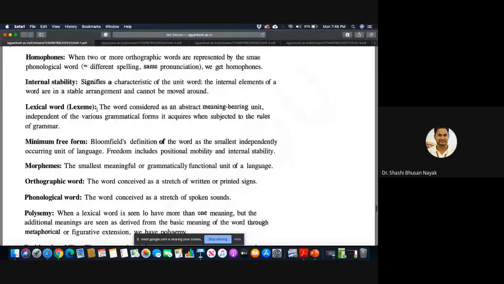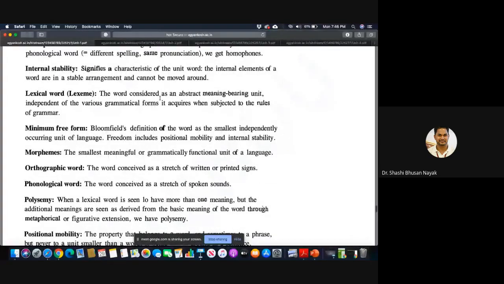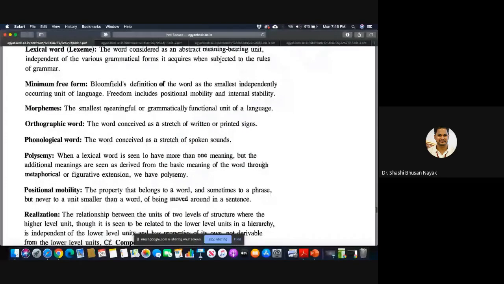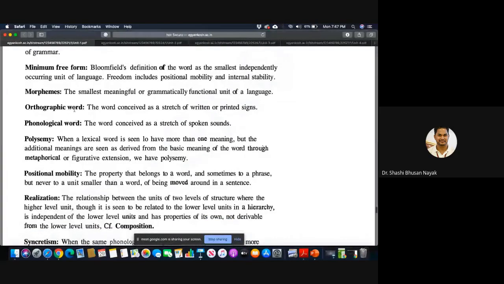The word considered as an abstract meaning-bearing unit, independent of the various grammatical forms. Then what is a morpheme? The smallest meaningful or grammatically functional unit of a language. What is an orthographic word? The word conceived as a stretch of written or printed signs. What is a phonological word? The word conceived as a stretch of spoken sounds. That is unit 1.